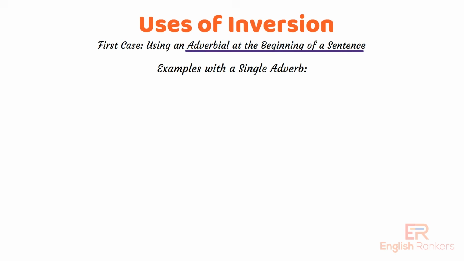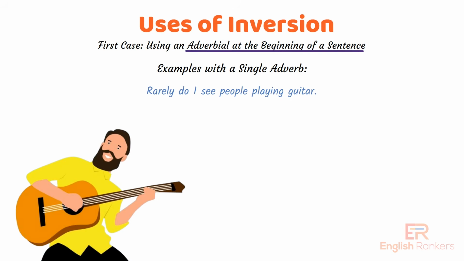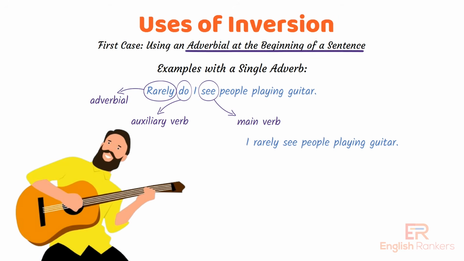Examples with a single adverb. Rarely do I see people playing guitar. In this sentence, rarely is the adverbial, do is the auxiliary verb, and see is the main verb. This structure puts significant emphasis on the rarity of the occurrence. On the other hand, I rarely see people playing guitar is a more typical statement without special emphasis.